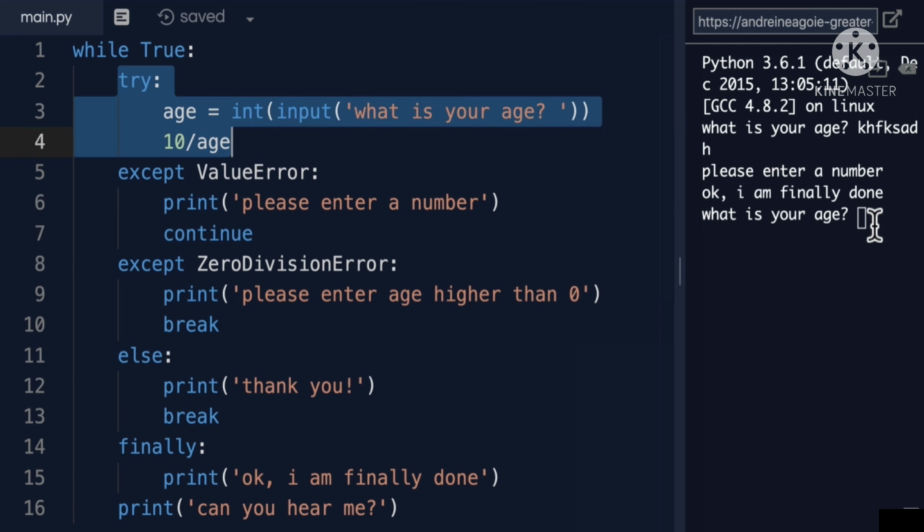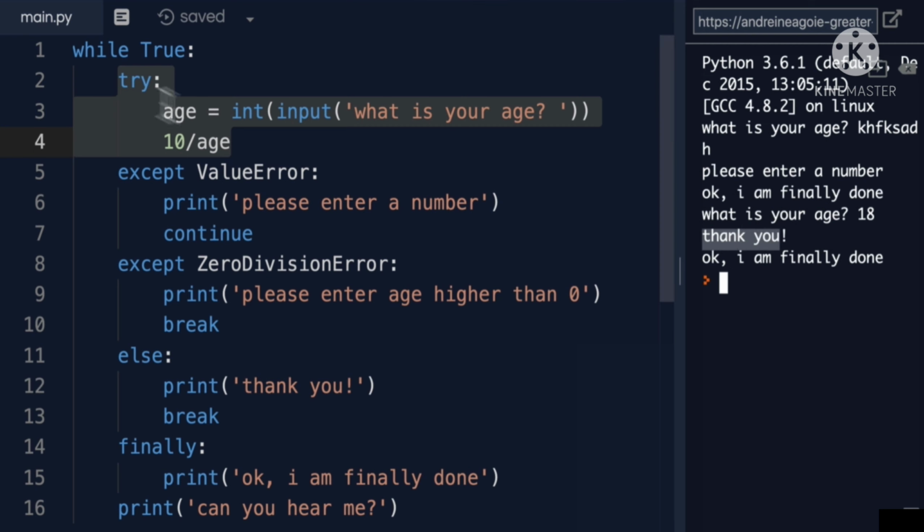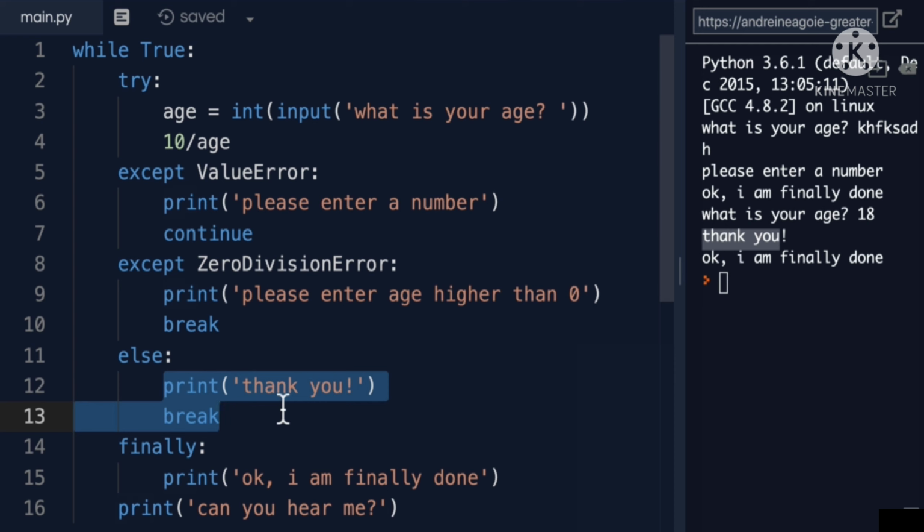What's your age? Okay, so what if we finally try to log in properly and give it, hey, we're 18. What happens next? There you go. I get, thank you, because we've tried it, everything works, so no exception. So we are going to get thank you. And then we break out of the loop. So once again, this print never gets printed.